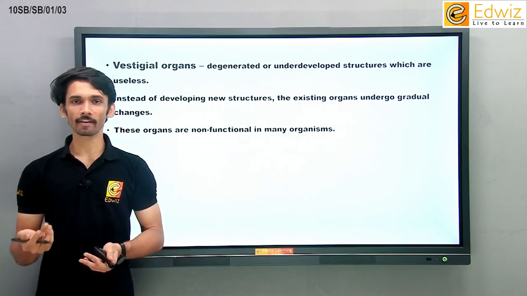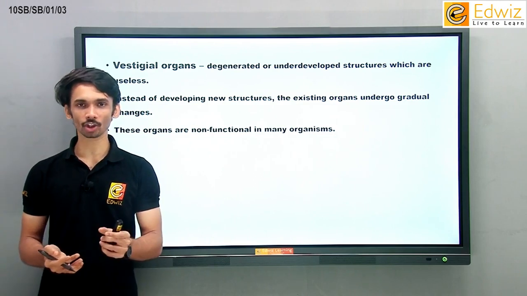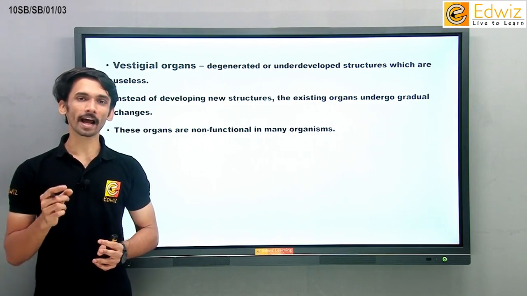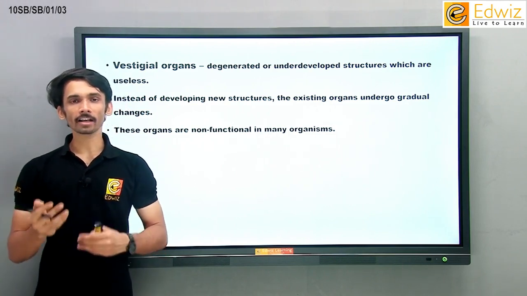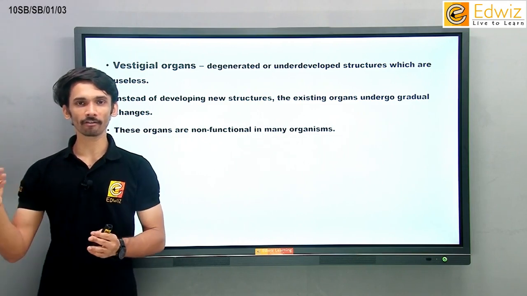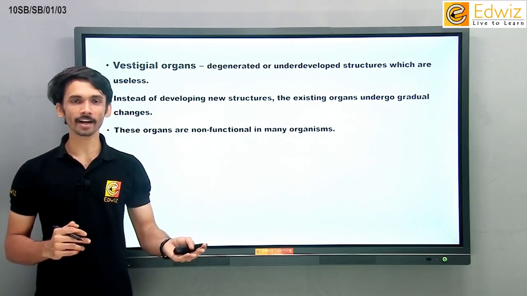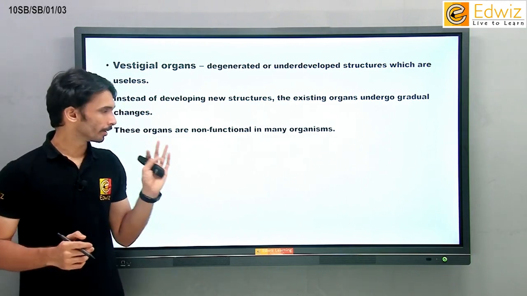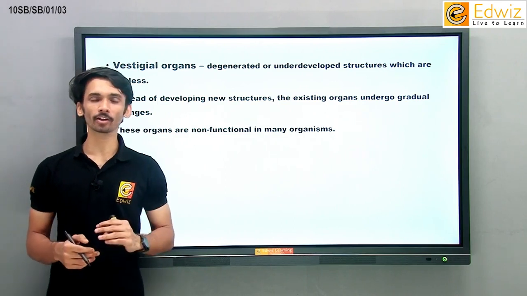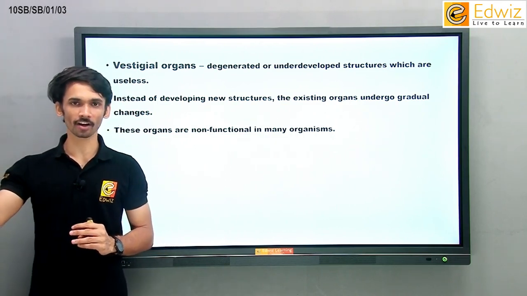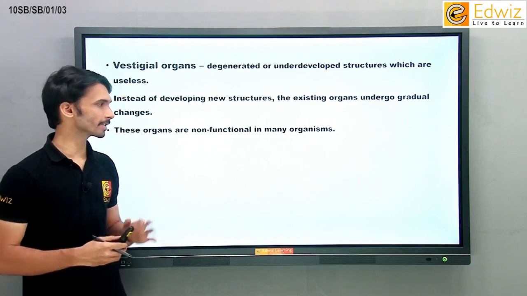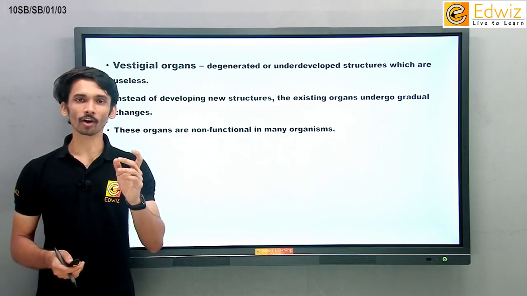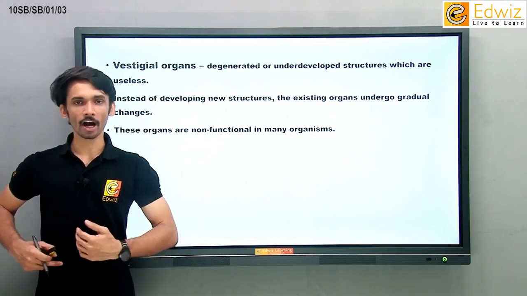Now what do we mean by vestigial organs? Vestigial means any organ which is not useful today inside our body. Those organs were useful earlier, but now as we are evolving to different environments, different foods, different habitats, those organs are becoming non-functional within your body. This doesn't mean that the organs that are non-functional in your body will be non-functional in others as well. For example, there's one vestigial organ within the human body attached to the large intestine, called the vermiform appendix.